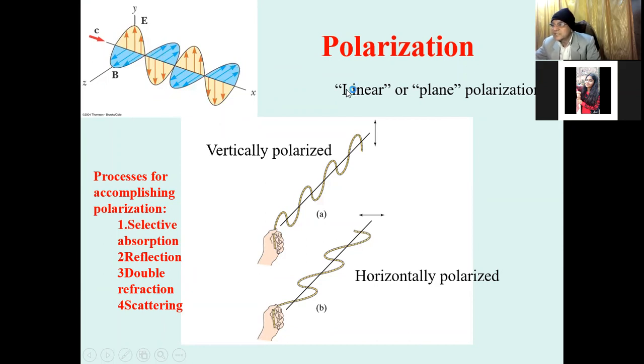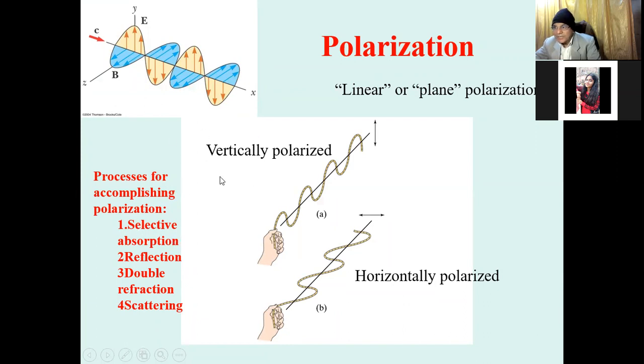Then light consists of electric vectors, and polarization can be obtained by several processes. First is selective absorption, second is reflection, third is double refraction, fourth is scattering, and there are many more processes through which we can obtain polarized light.